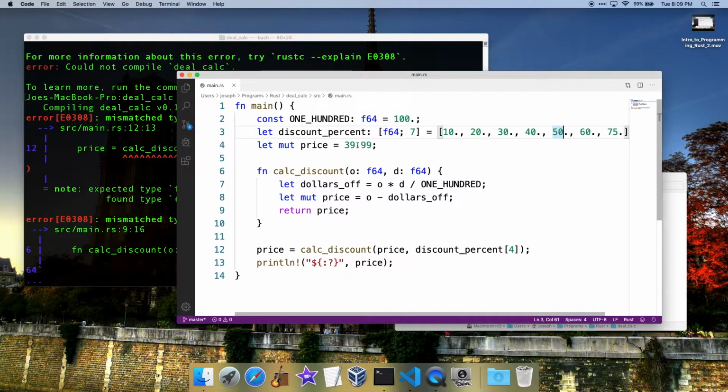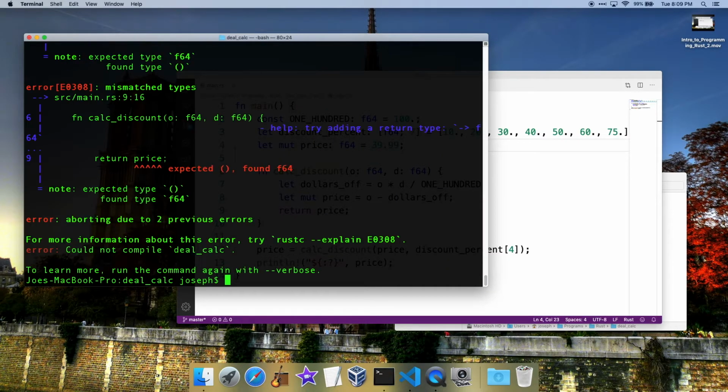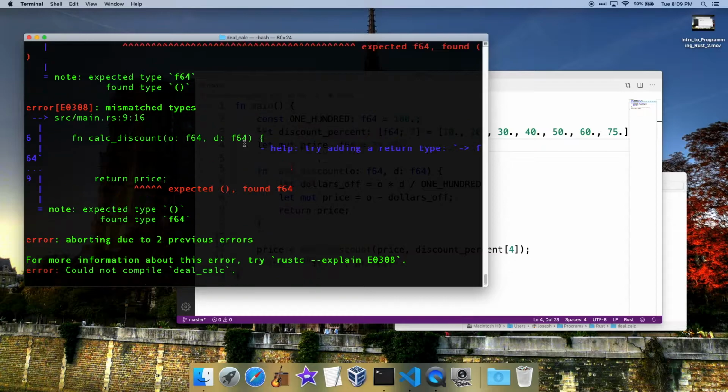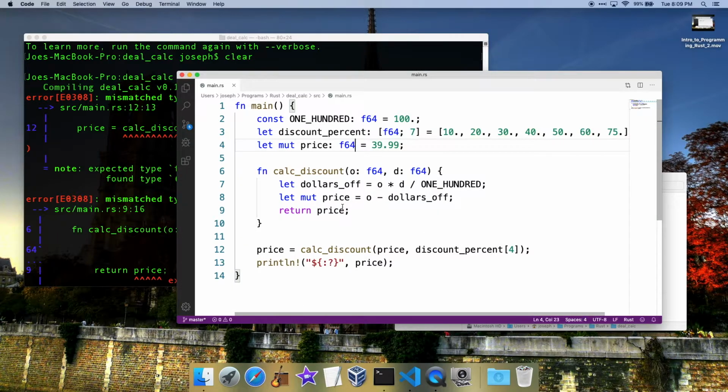That's F64. Maybe if we explicitly declare that as F64. Let's try that. No. What's it doing? Price. Dollars off. Let's set these to F64 too. Oh, we got to tell it to return an F64. That's one part I forgot.